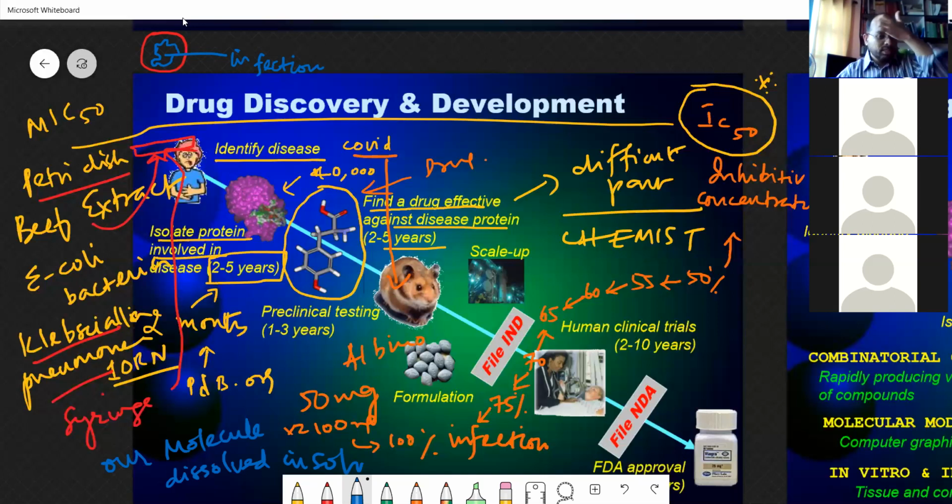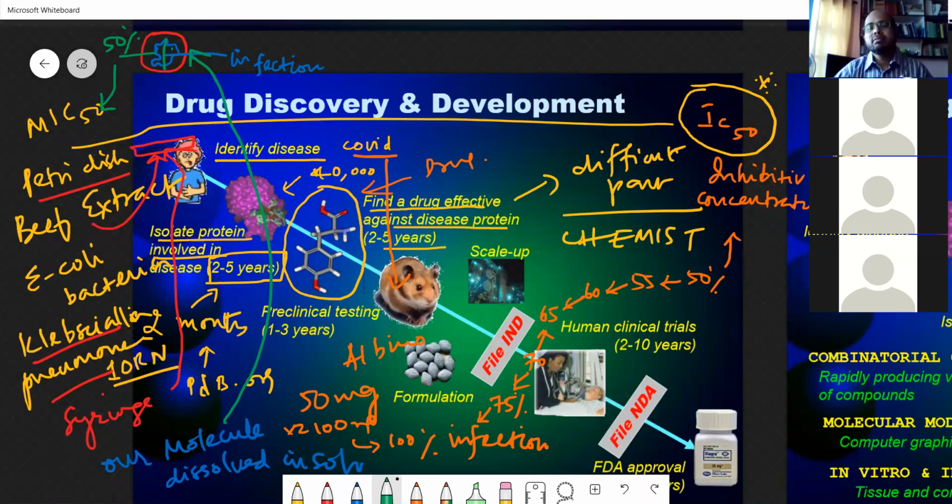Our dissolved molecule is now put into the dish at 5 gram, 10 gram, 20 gram, 25 gram, 30 gram. Slowly we can increase the concentration. The area of infection will be reduced by about 50%. That is called the minimum inhibitory concentration. Minimum inhibitory concentration is a term every MSc student should know.